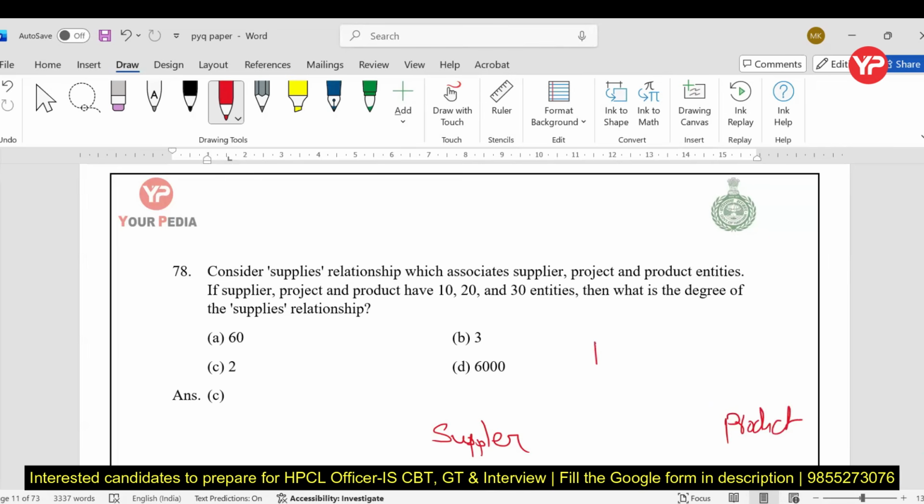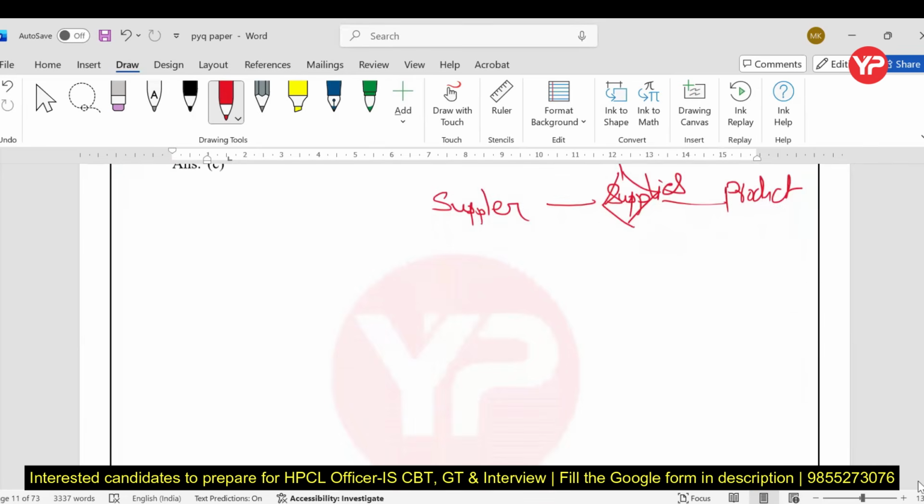These are the three entities which are related with supplies. So it is talking about degree. Degree is 3 only, because with the relationship set, 3 entities are related, my dear students. Fine. So the degree means the number of entities participating.